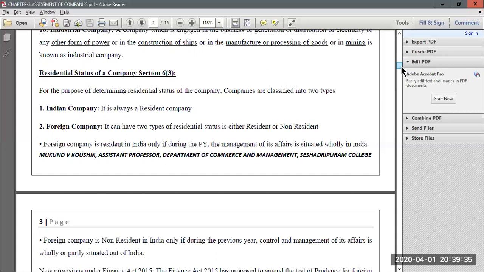But in the case of a foreign company, it can either be a resident company or sometimes a non-resident company. How do we determine whether a foreign company is resident or non-resident?